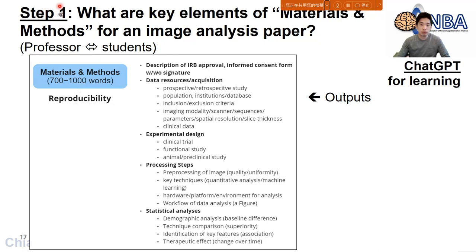You can see step number 1 only involves 2 roles, the professor, that is me, and my students right here. So you can see only human beings within step 1. I try to initiate a discussion between me and my students, or even among the students anyway. I ask them to list the key points or key elements that they think should be presented within the materials and methods. And actually, I didn't ask them to give me the key points following the right order. They can just speak out anything in their mind.